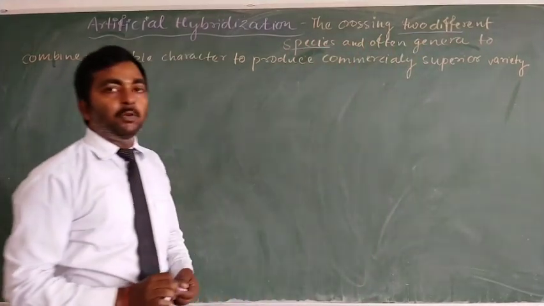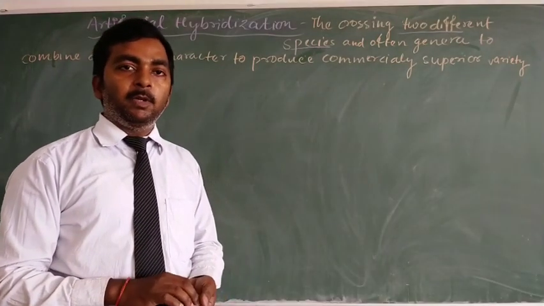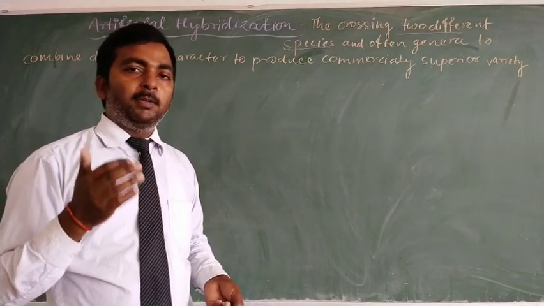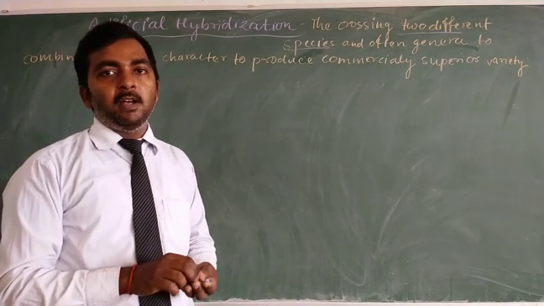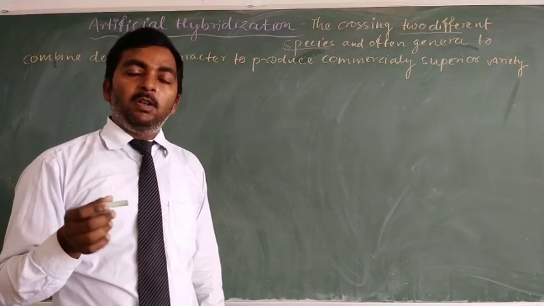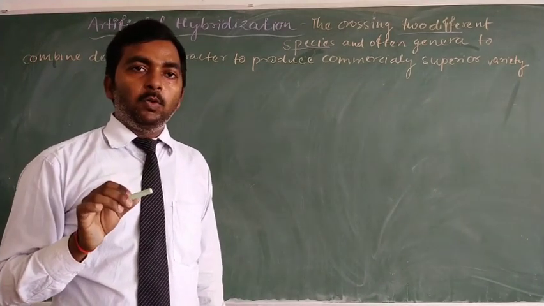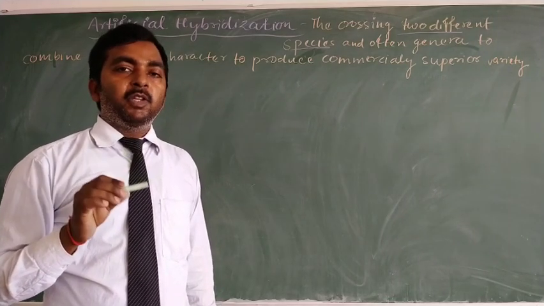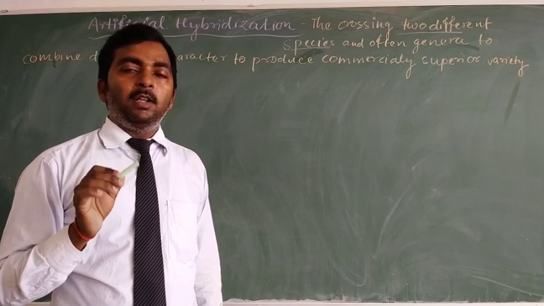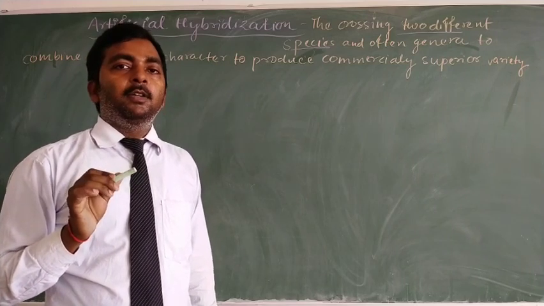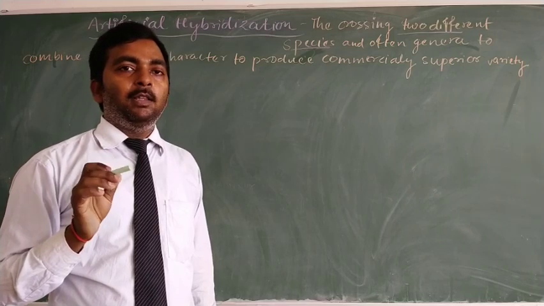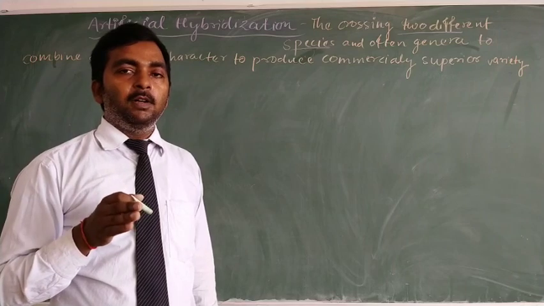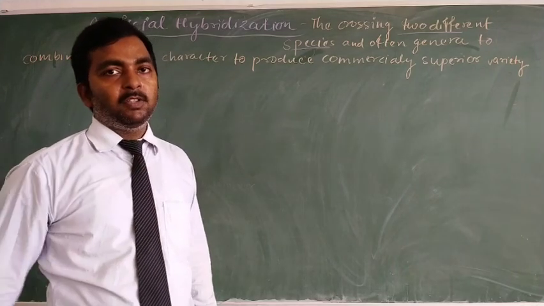The species should be different in the case of artificial hybridization, or it may also be different genera. This will be possible only if we have knowledge of some substances in the pollen grain that are helpful for pollen pistil interaction, which was discussed in the previous video lecture.